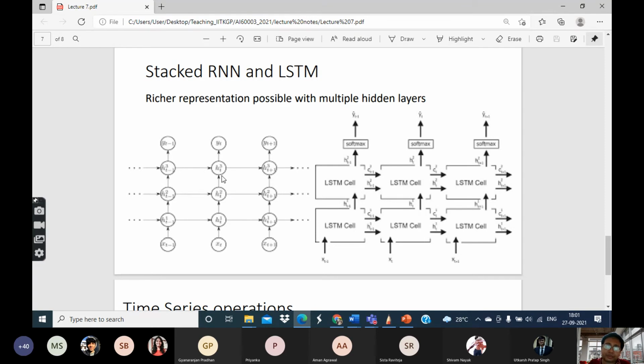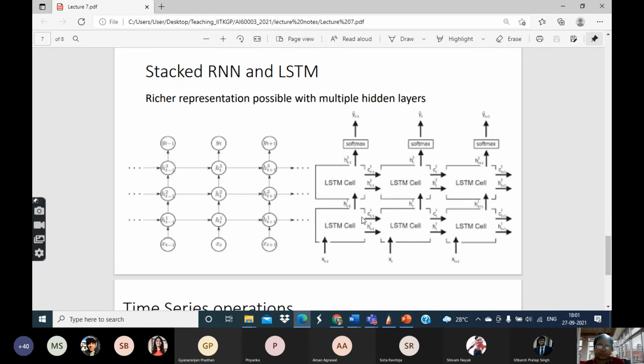Again, at the third level, the same thing happens. The third level state variable already had some value in the previous step. Your intermediate representation interacts with that and then establishes a new value of the state variable, and based on that, output is created. So there is not a single hidden variable like this, but several layers of hidden variables, and the computation at every layer is passed on to the next layer like this. The same thing can be done in the case of LSTM also.